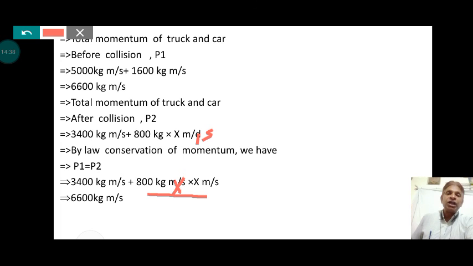It must be equal to the initial momentum, that is 6600 kg meter per second. Now with this equation we can easily find the value of x.